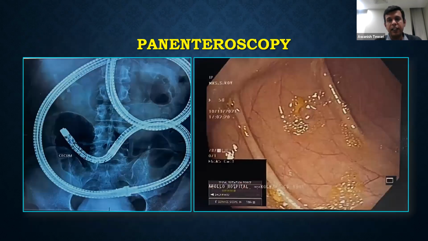The biggest advantage of doing a spiral endoscopy is that we can have pan-enteroscopy rates which are much higher as compared to other modalities. Like in this picture, we have done a pan-enteroscopy in a patient where we started from the oral end, and we could reach the cecum.